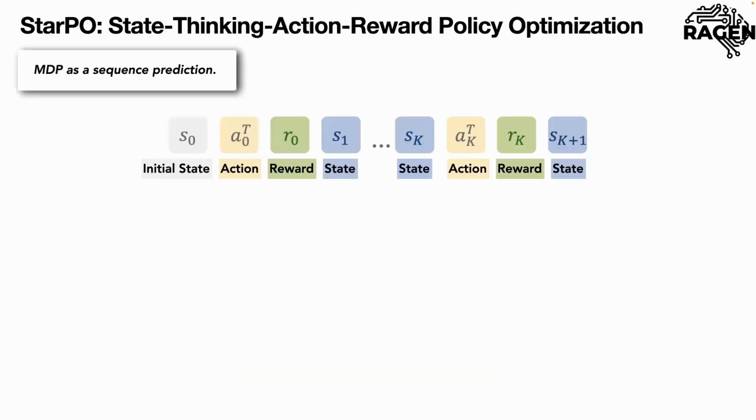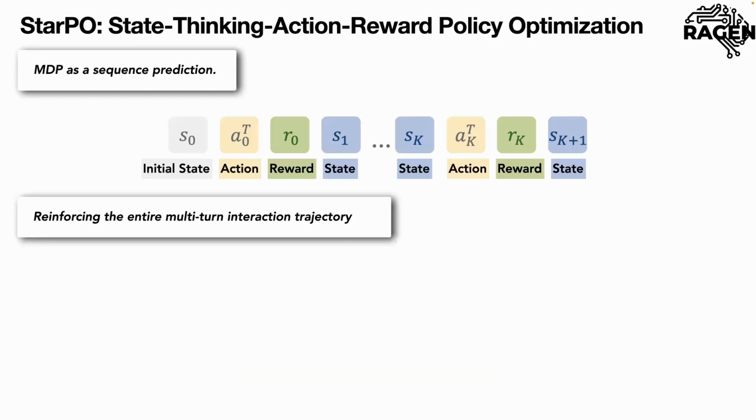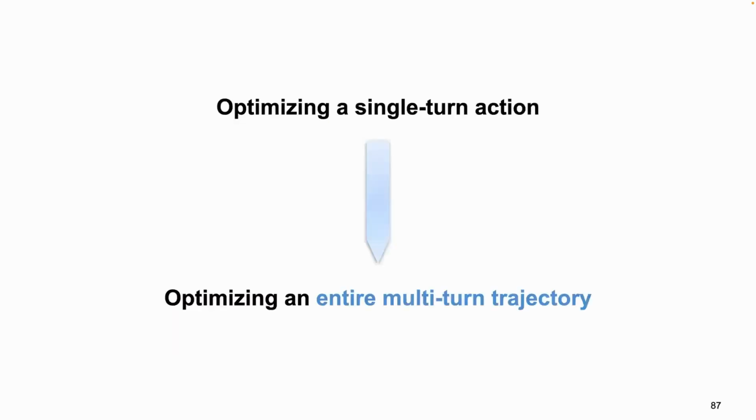So essentially, we still try to leverage the Markov decision process to learn this. We just extend a single reasoning chain to state-action sequences. So we have the initial state, action, reward, and state changes all over the time dimension. Then we use the entire multimodal multi-turn trajectory to get the reward for the entire trajectory and to update. A lot of people are using single-turn rollouts to learn agentic tasks, so they just optimize after every action. But we are thinking, if we really want the model to build up planning ability, we should optimize on the entire multi-turn trajectory.